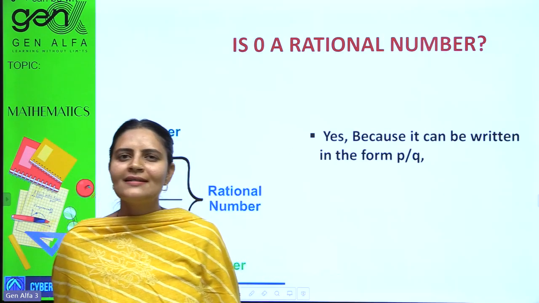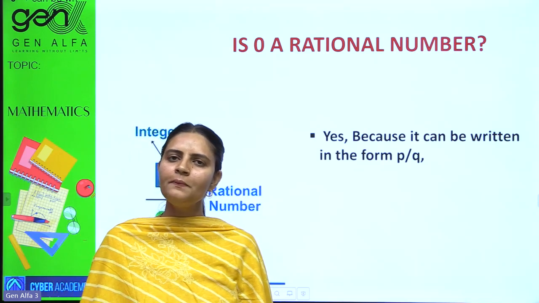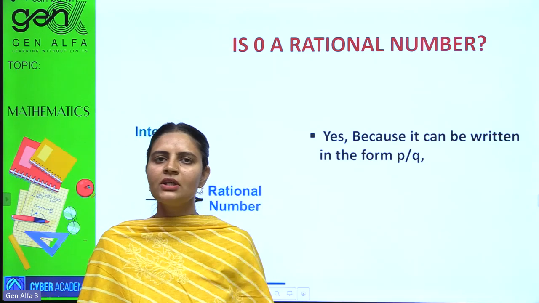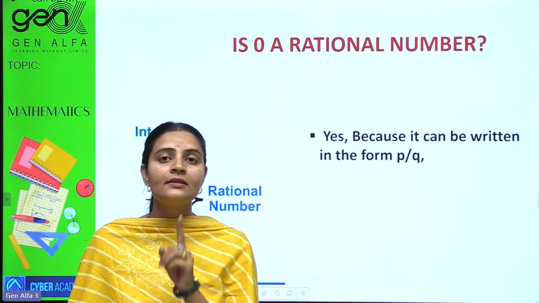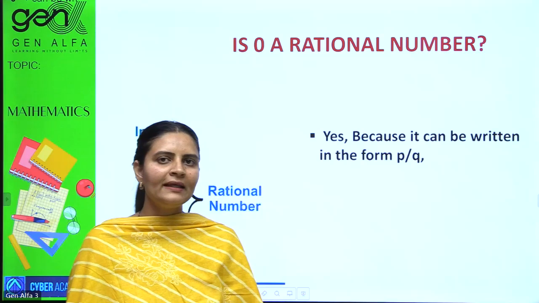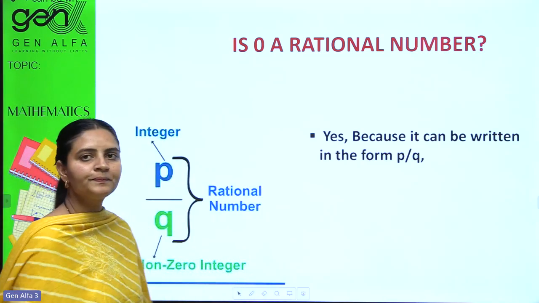So a question is here. Let's think deeper. Is 0 a rational number? What do you think? Recall the definition of a rational number. That the denominator should not be 0. Can I write it in the form of p by q?